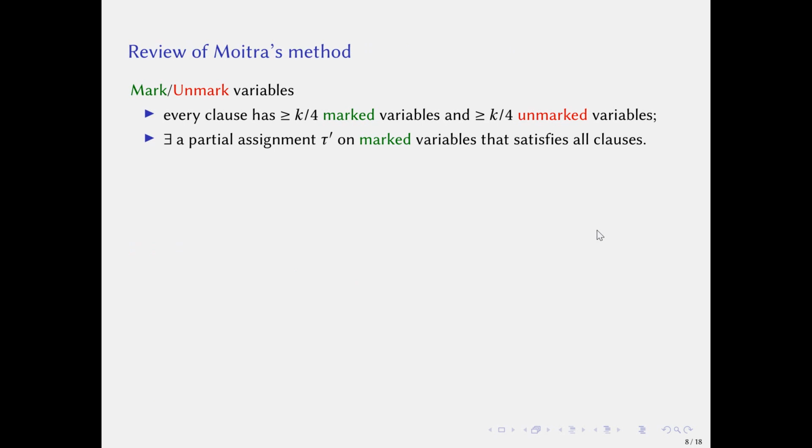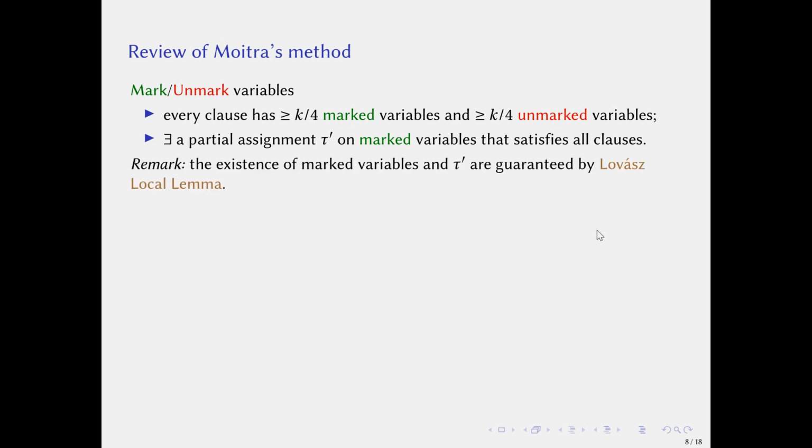Moitra first divided variables into two sets, marked and unmarked, such that every clause has at least k over 4 marked variables and at least k over 4 unmarked variables. And there exists a partial assignment tau prime only on marked variables that satisfies all clauses.